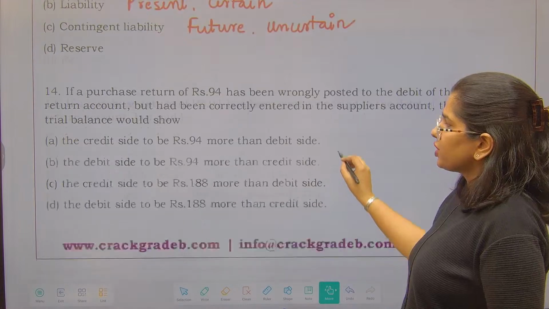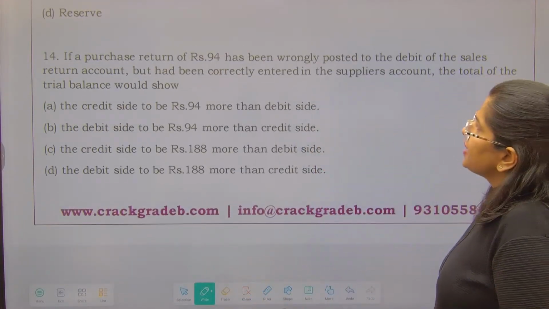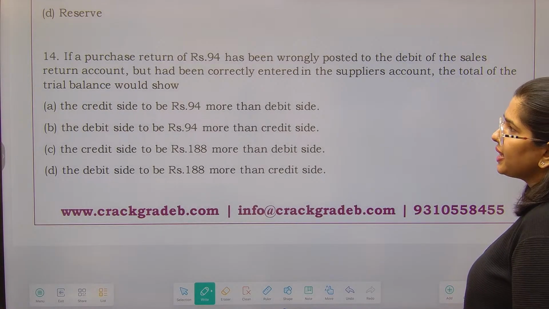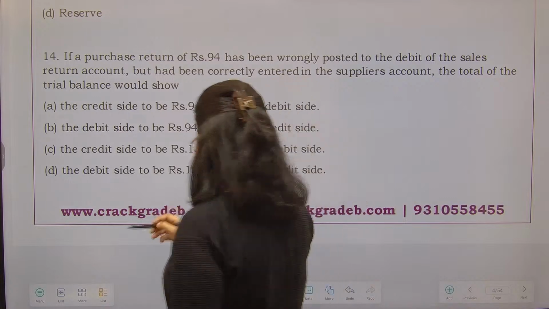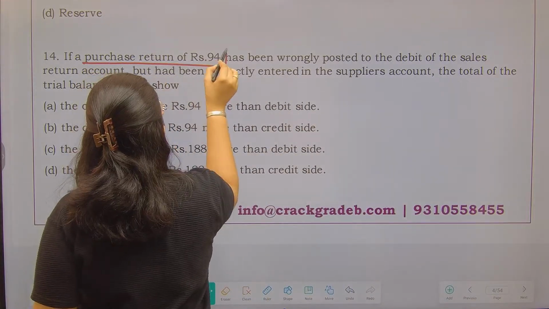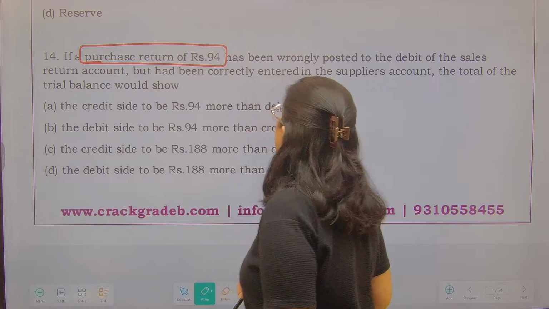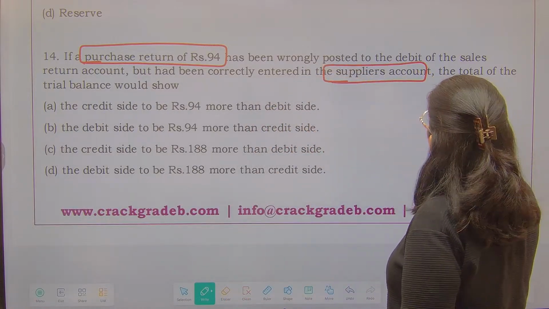Now next question, let's see this. If a purchase return of 94 has been wrongly posted to the debit of sales return account, ठीक है, purchase return थी 94 rupees की, but had been correctly entered into the supplier's account, supplier के account में correctly enter की गई है.